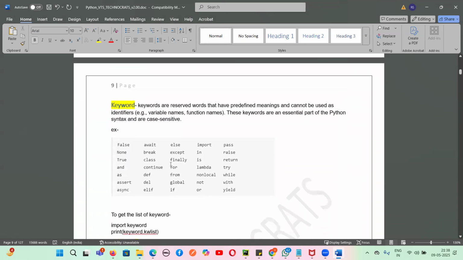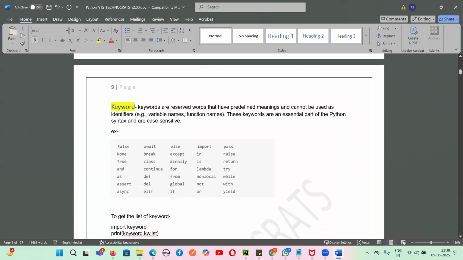What is a keyword, guys? Keywords are reserved words that have predefined meanings and cannot be used as identifiers. That means you cannot take it as a variable name or a function name. Keywords are an essential part of Python syntax, and these are case sensitive. Some of the keywords, guys: False, None, True, and async. All these are your keywords, which have a predefined meaning.